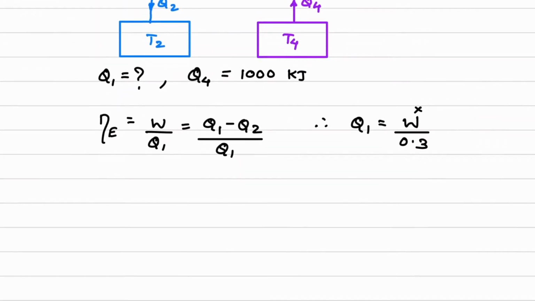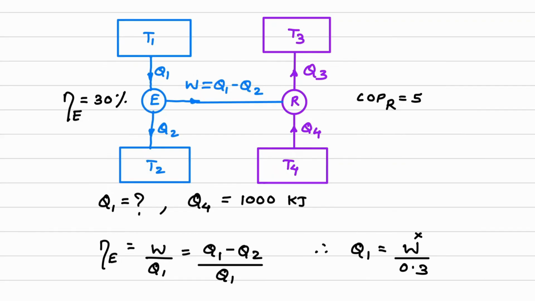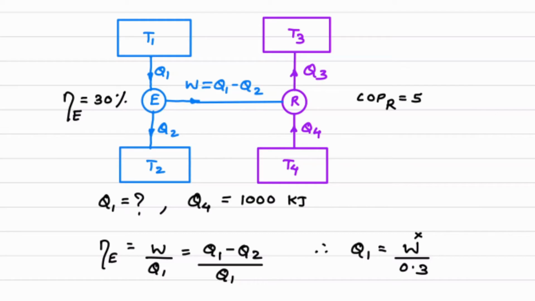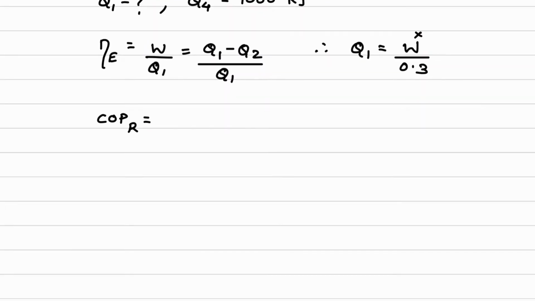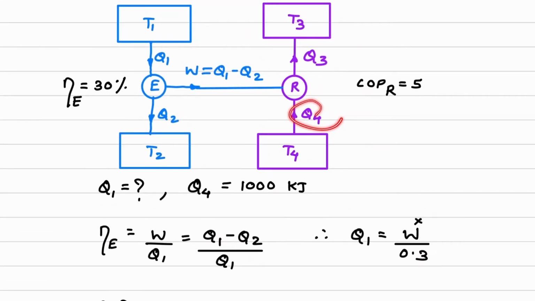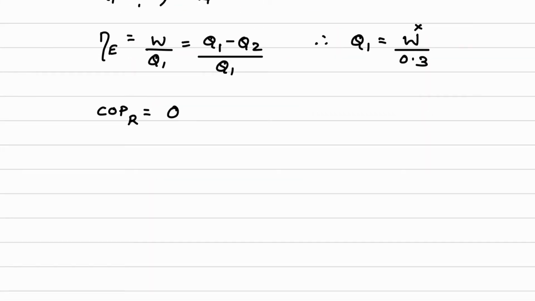Okay, so I'll write down COP of refrigerator. What is the equation? This is not a Carnot refrigerator. So for a refrigerator, the equation is desired effect upon work. COP of refrigerator is the desired effect. What is the desired effect in our case? Desired effect is Q4 upon W. So Q4 upon W.